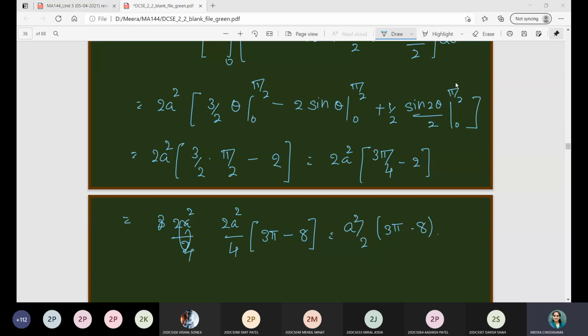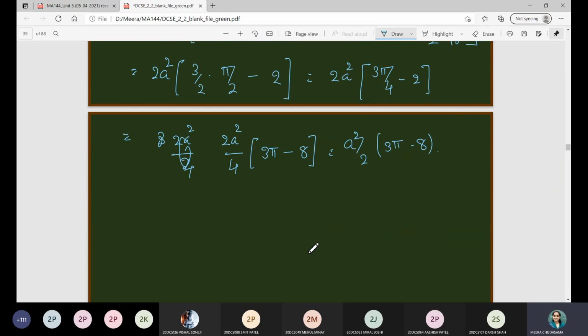Are you clear about this example now, that how we are going to find out the area between these curves? Please raise your hand if you are getting it. And if you have a doubt, you can raise your question. Very good. Fine. So let us now consider one more example.